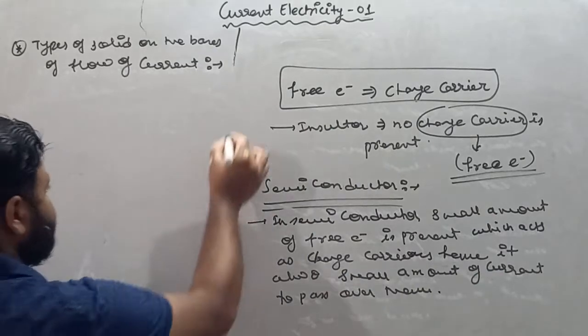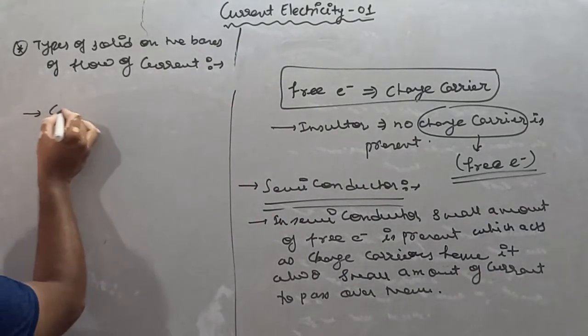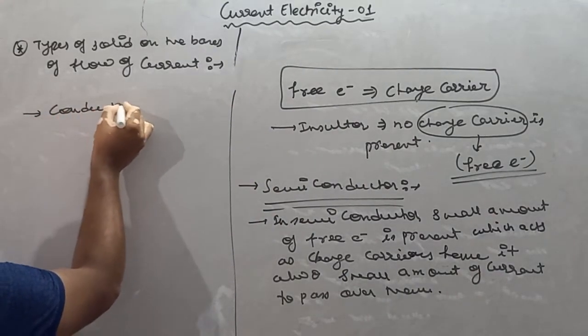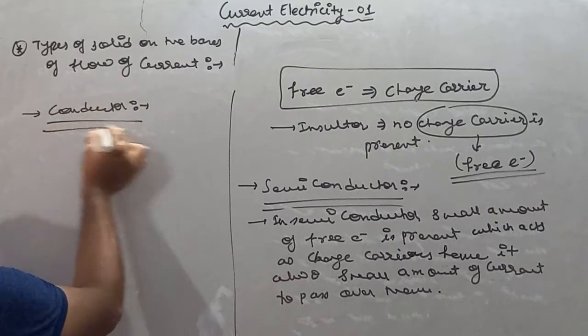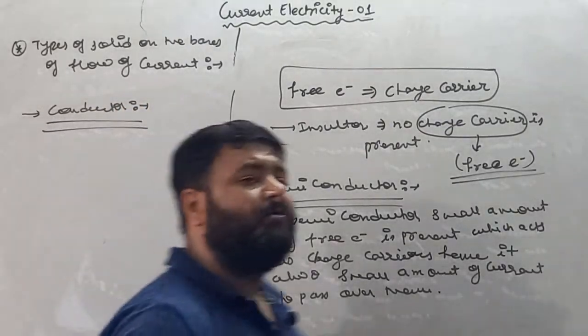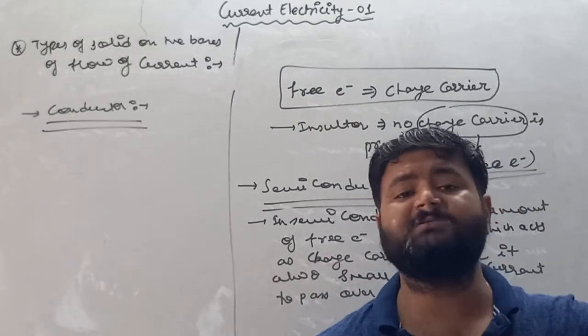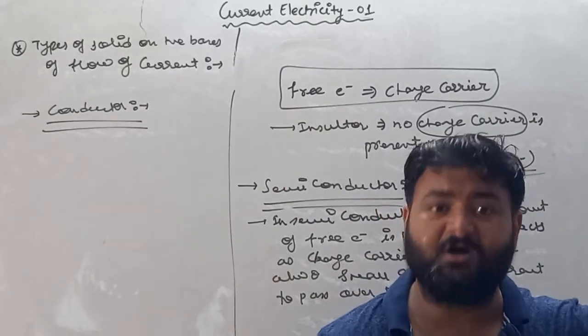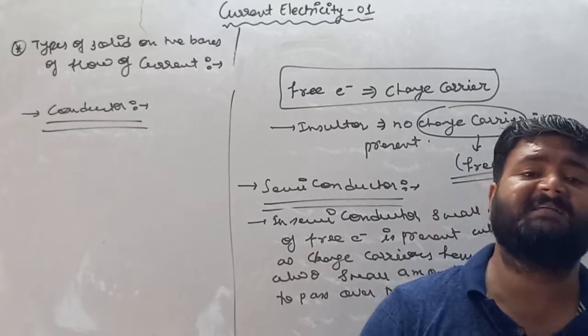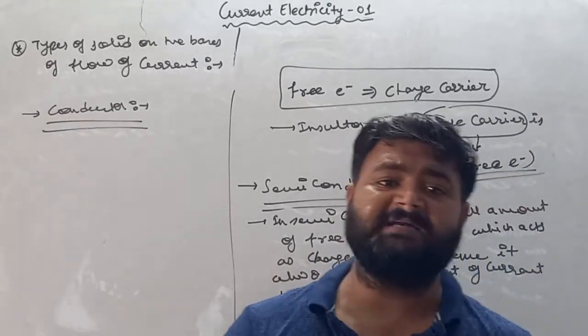Moving forward, my dear student, if I am talking about conductor, we'll see a conductor can allow electricity to pass over it. Why? Because a huge amount of free electrons, which act as charge carriers, is present in the conductor.